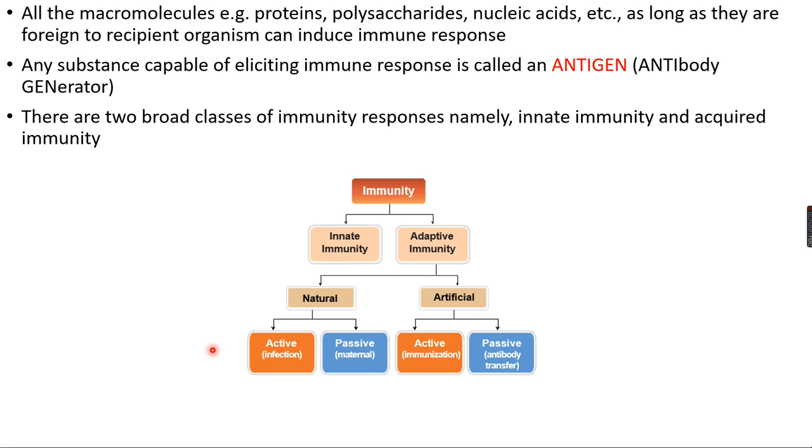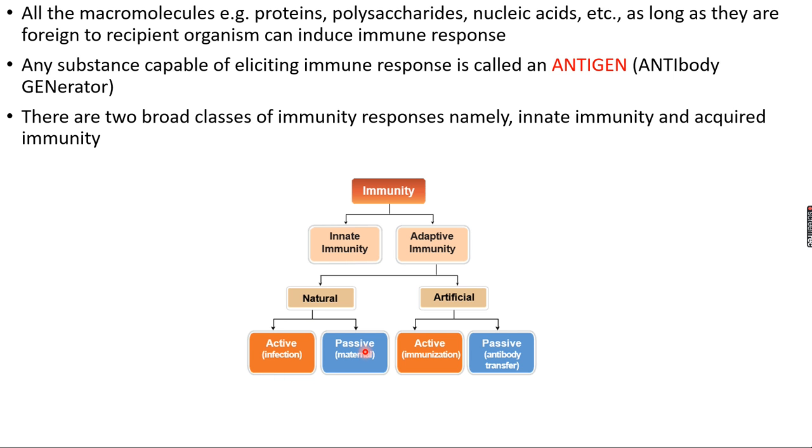Natural adaptive immunity, once again we are dividing into active and passive. Active natural adaptive immunity na enna? Adaptive na acquired immunity. Active na one time a particular bacteria or virus infect your body, right? So immediately your body's immune system is activated and shows the immune response and produces antibodies. So appadi antibodies produce ana adukku peru active natural adaptive immunity.